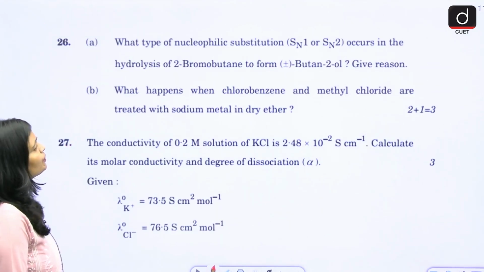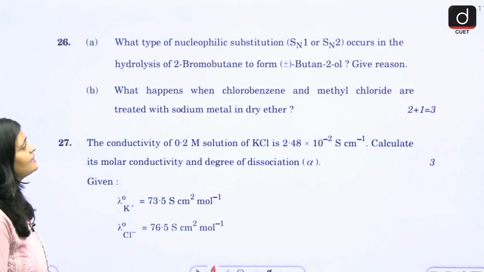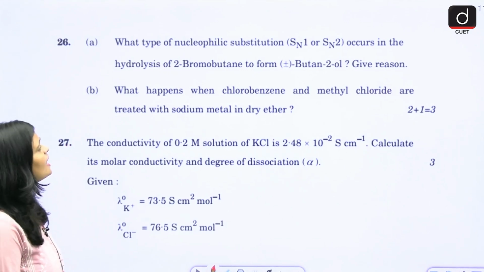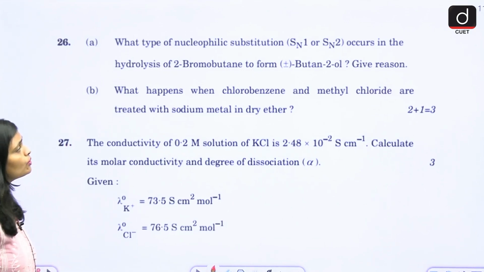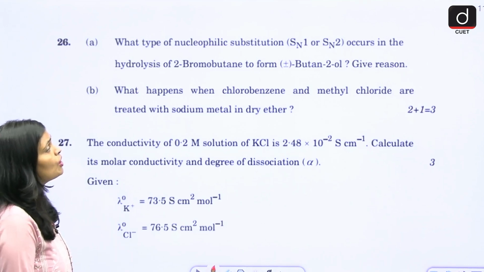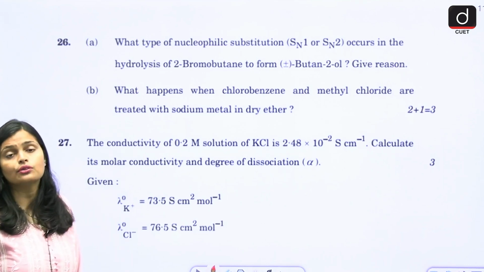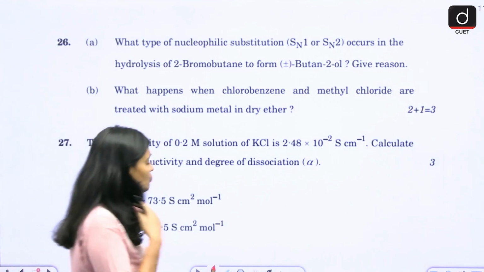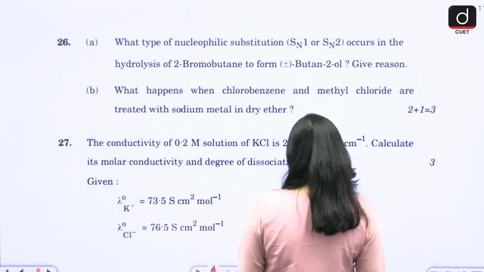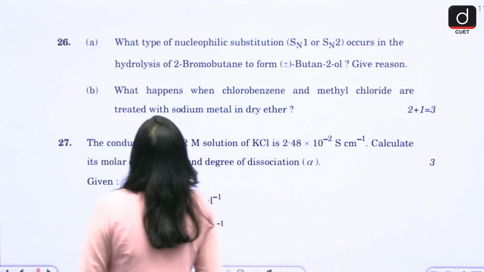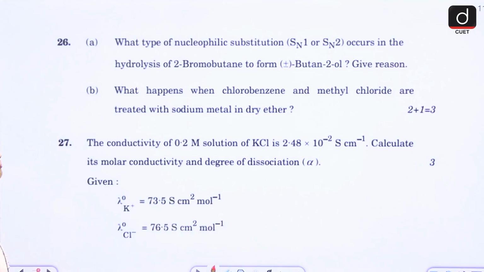Then what type of nucleophilic substitution, SN1 or SN2, occurs in the hydrolysis of 2-bromobutane to form butan-2-ol? So basically in this question, what is given here? What is asked here? What type of nucleophilic substitution?